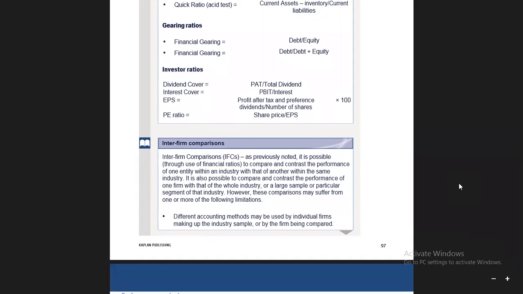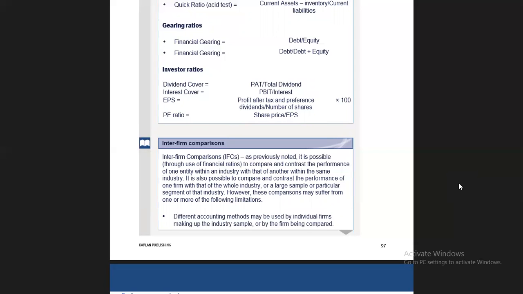Now investor ratios. Dividend cover is profit after tax divided by total dividend. Total profit after tax is the profit figure we get after paying the tax, divided by the total dividend which you have to pay to the shareholders. This will give you the dividend cover, that is, how much dividend cover you can offer to your investors, that this amount of money we can pay you if you invest in the company.